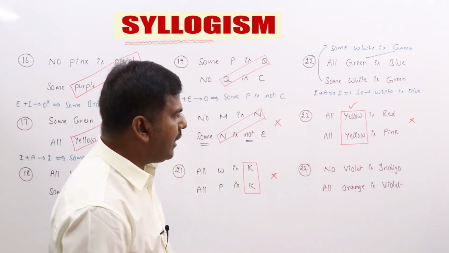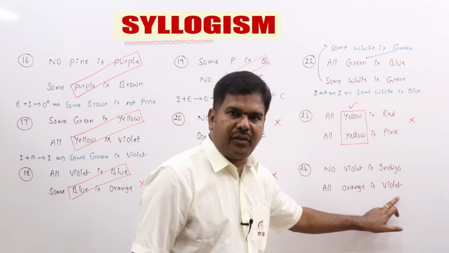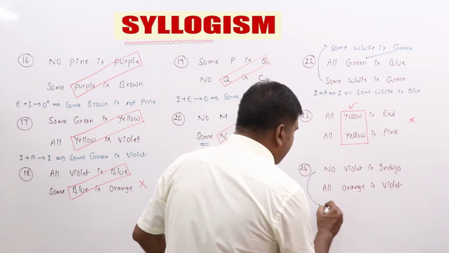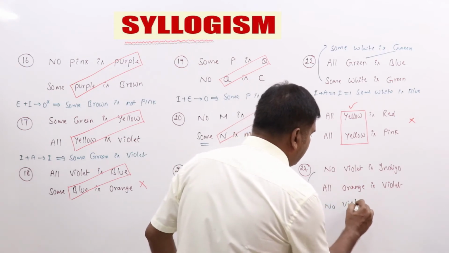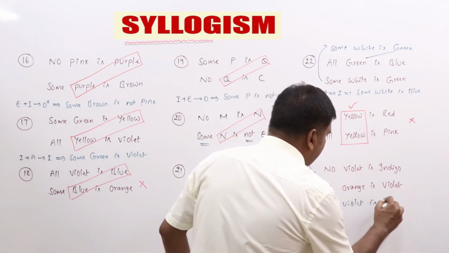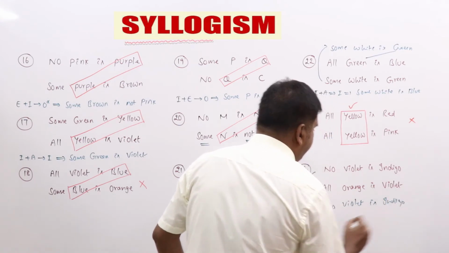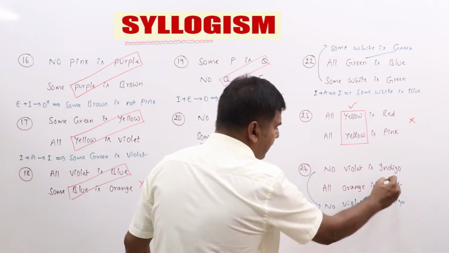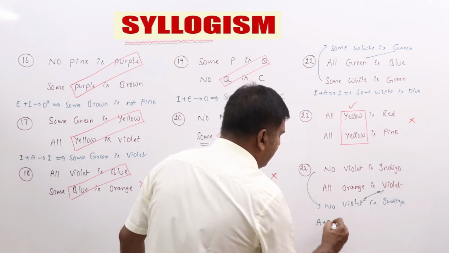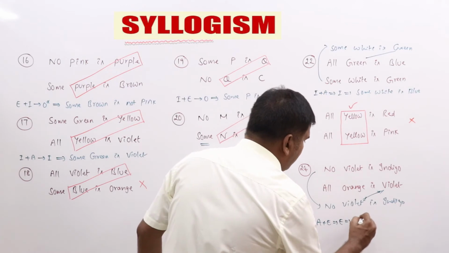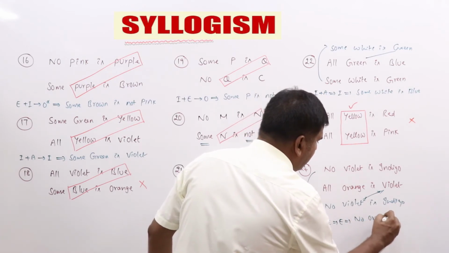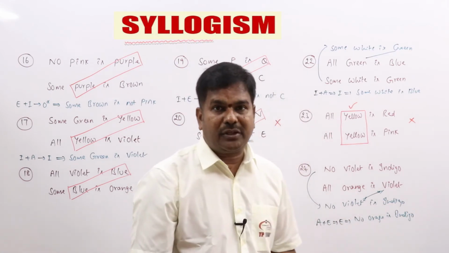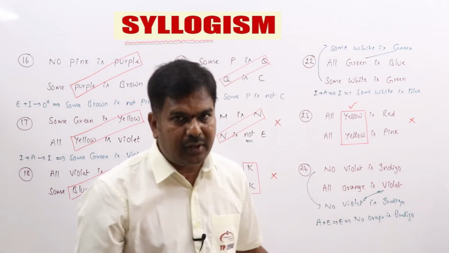But if you see this one, the common term must be the predicate of the first statement and the subject of the second statement, right? So now you just bring it down here. No violet is indigo. Has it been properly aligned? Yes. What is A plus E? E. What is E? No orange is indigo. No orange is indigo. Are you clear? You must be clear with this.